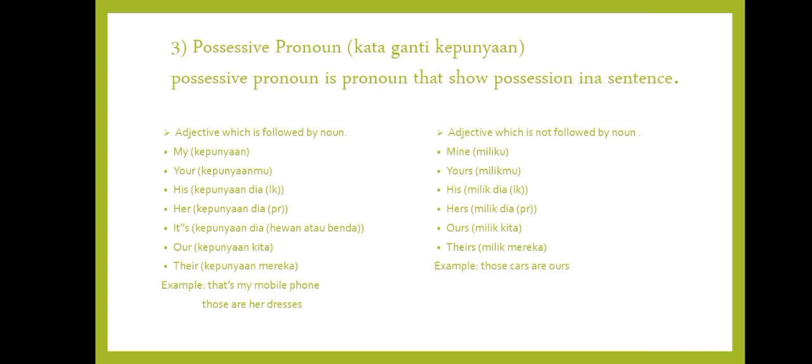For the second, adjective which is not followed by a noun. The forms included in this pronoun are mine, milikku, yours, milikmu, his, milik dia laki-laki, hers, milik dia perempuan, ours, milik kita, and theirs, milik mereka. For example, those cars are ours.